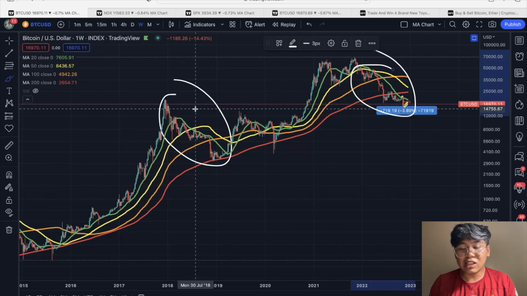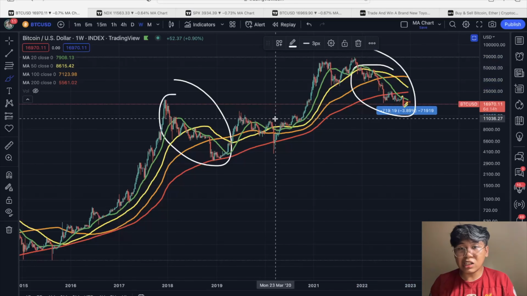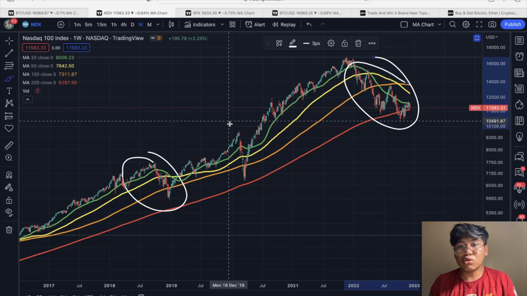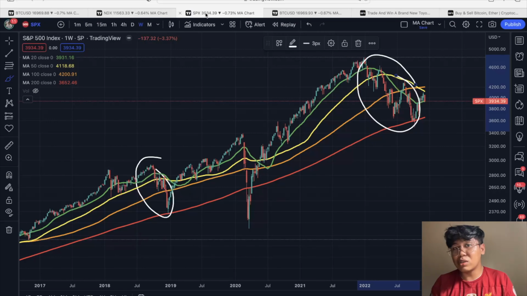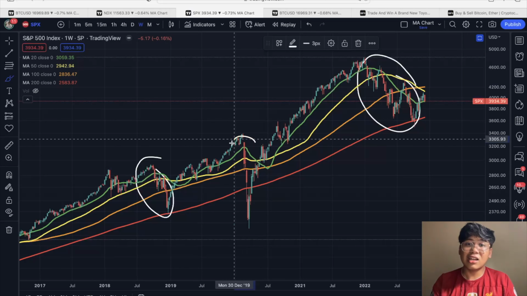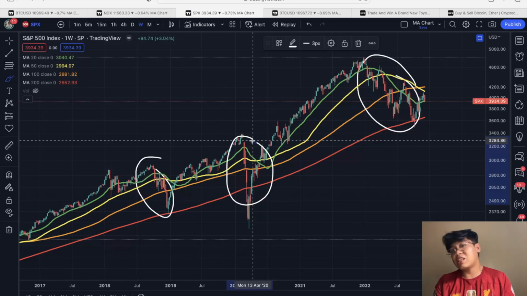And looking at this sa ating Bitcoin price action chart noong 2020, nagkaroon din tayo actually na massive crash. Same goes with Nasdaq, that is the similar fate with Nasdaq, and same goes with S&P 500. So from this data alone, we can infer na the Bitcoin price action, or actually the cryptocurrency market, is tied with the traditional market such as Nasdaq and S&P 500. So this could tell us na right now the main reason why the cryptocurrency market is down is because of the traditional market. We are at a global recession, and we have been telling that ever since na nga. That's the main reason why it is actually going down.